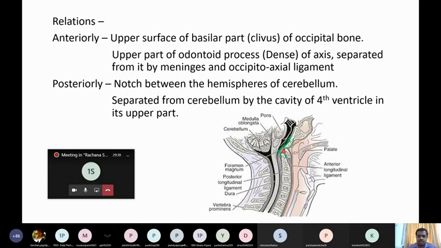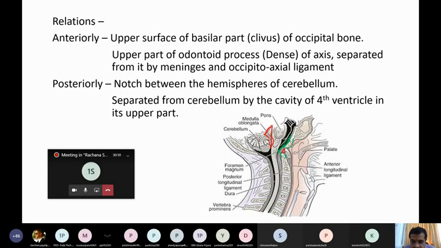Now coming to the posterior relation. Posteriorly, it is related to the notch between the cerebellar hemispheres. Between the two cerebellar hemispheres there is a depressed area known as the notch of the cerebellar hemisphere. It is separated from the cerebellum by the cavity of the fourth ventricle.